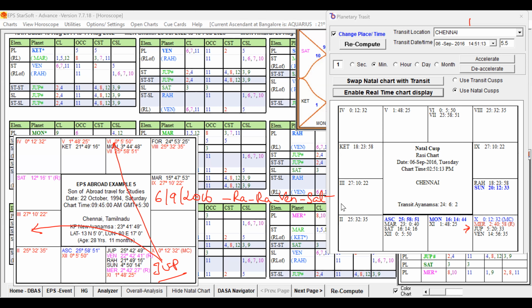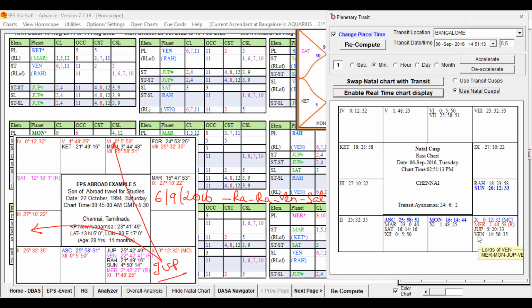And Venus and Saturn. Let us check Venus. Venus is in the sign of Mercury. Mercury is in the star of Mars. That is our green color planet. It is a good key planet, right? And Venus is in the sign of Mercury in star of Moon. Moon is a good key planet that we already studied.